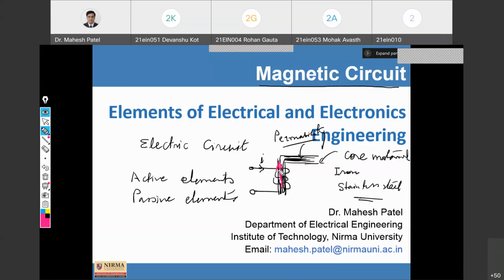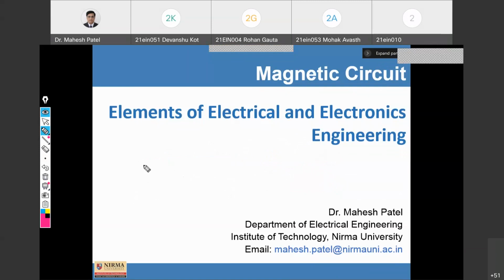So here the magnetic flux is set up, and this magnetic flux will travel through the core and complete a closed path. So in an electrical circuit, the current flows, while in a magnetic circuit, the flux flows. Fine. So this is the basic difference between these two.